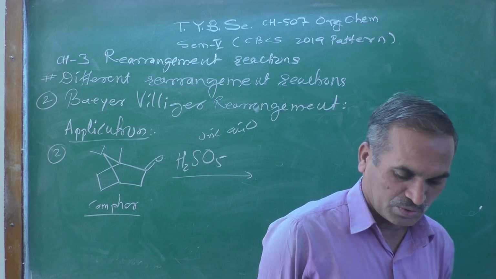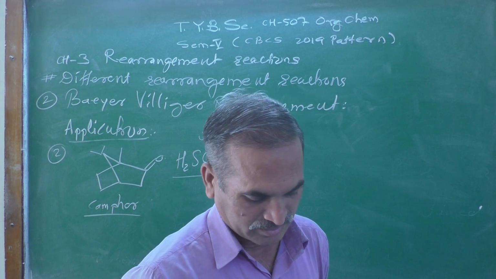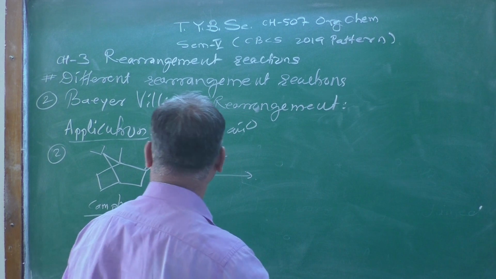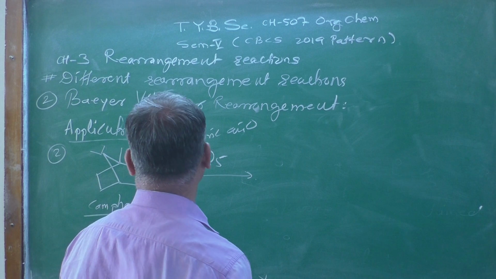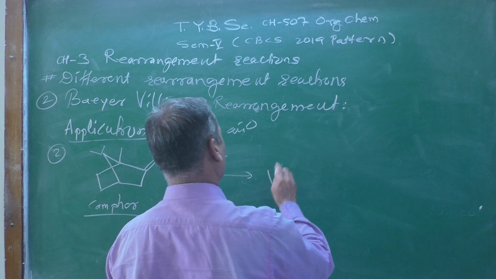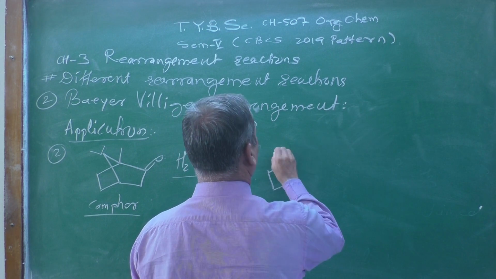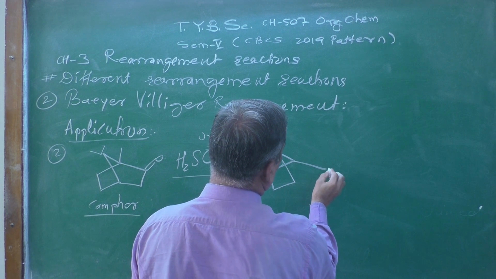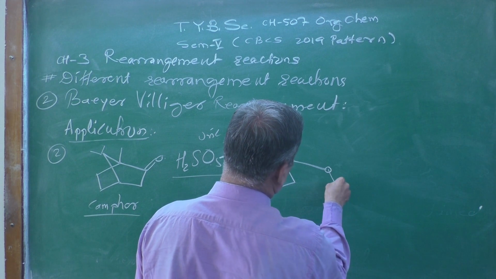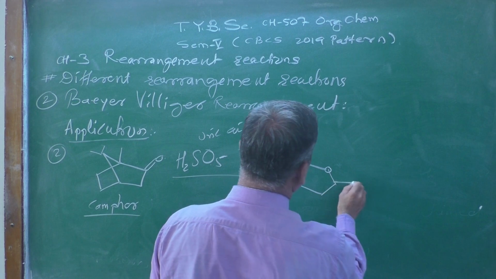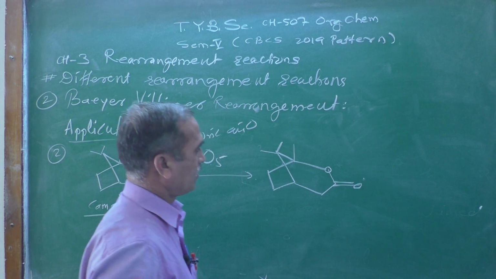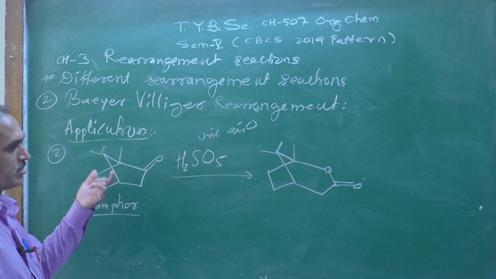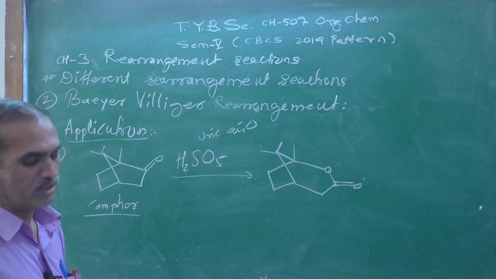H2SO5 is known as Caro's acid, and during that peracid reaction, the oxygen atom is going to insert over here. So the product formed will be this one. Look at the oxygen atom and the carbonyl group; we get this type of compound, forming a lactone over here.